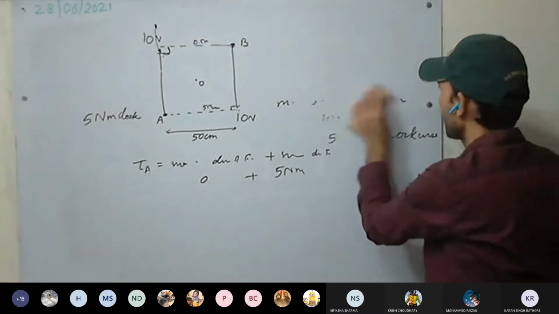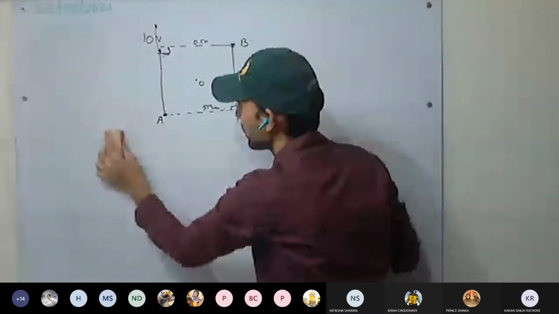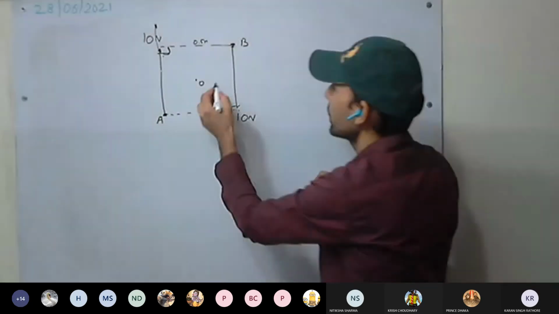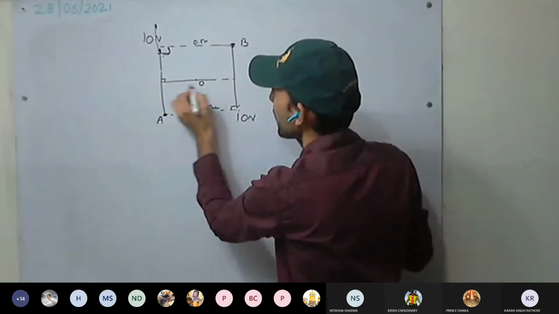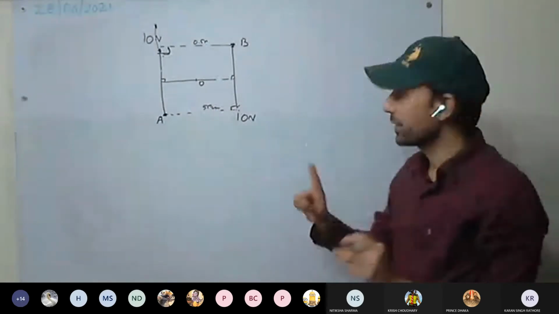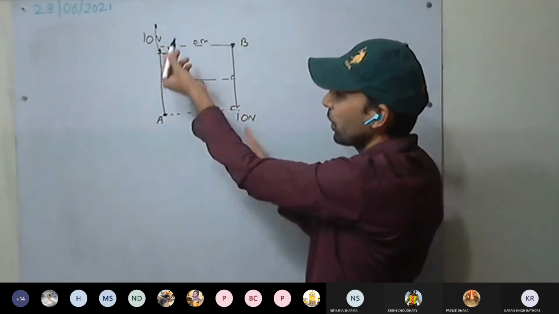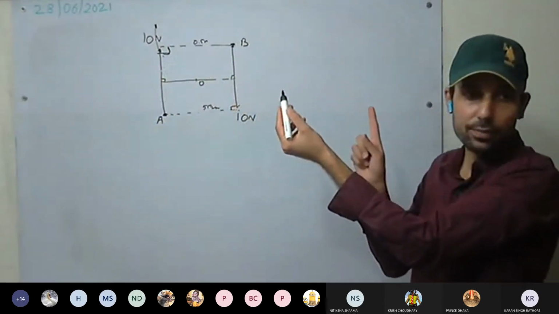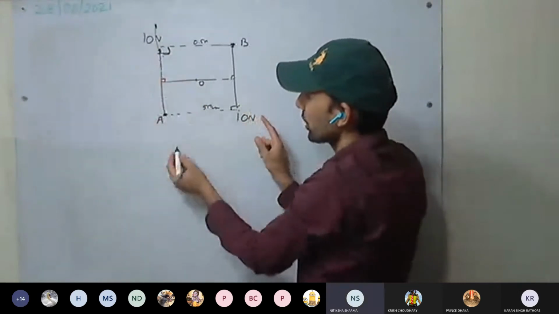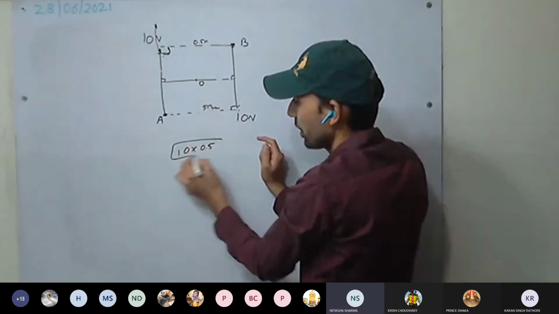Now at O we have to calculate. How to calculate at O? These are the perpendiculars, and there are two ways. See here, 10 Newton in this direction, 10 Newton in this direction. It forms a couple. So you can simply take 10 into 0.5.